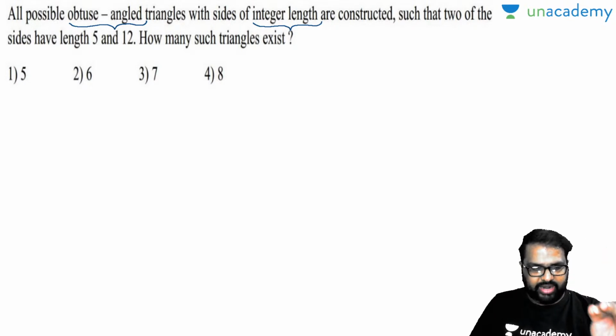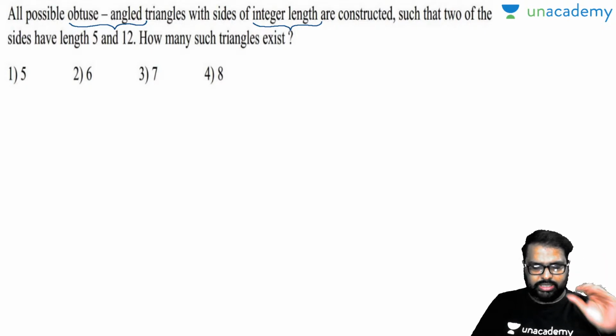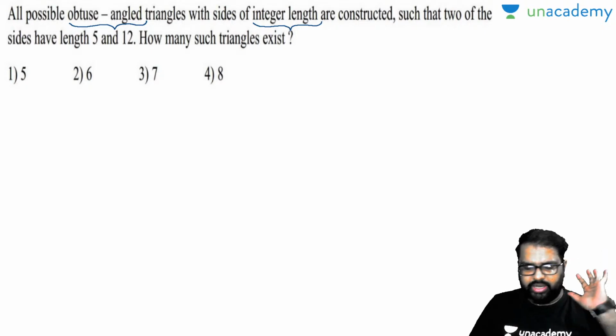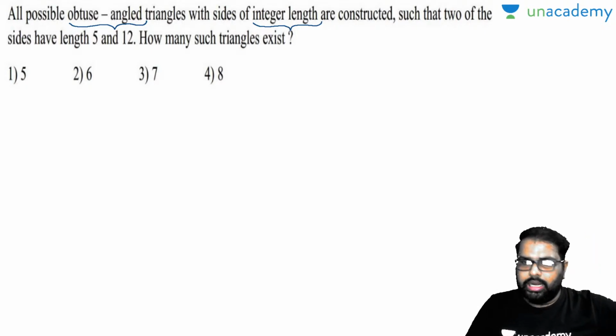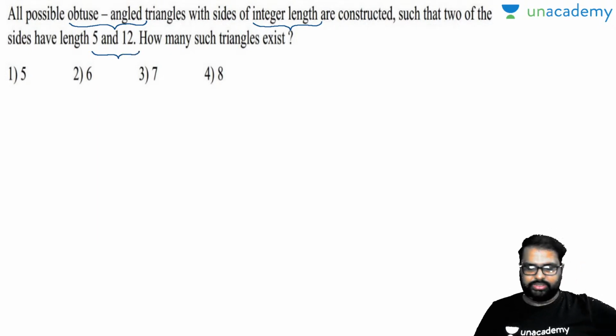It must not be a fraction. It must not be a by b value. It must not be a point value. It must be a whole value. Such triangles are constructed such that two of the sides have length 5 and 12. How many such triangles exist is the question asked.